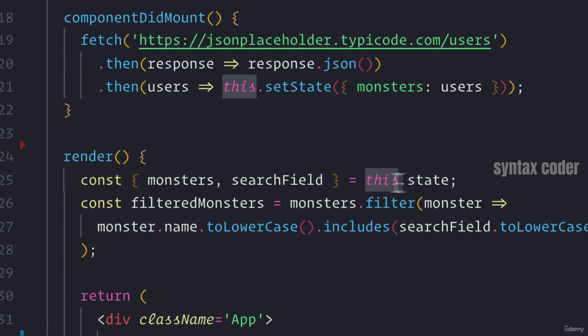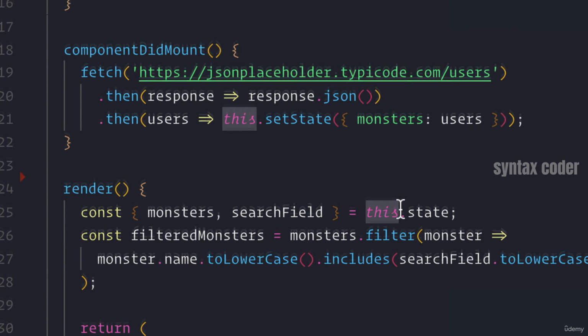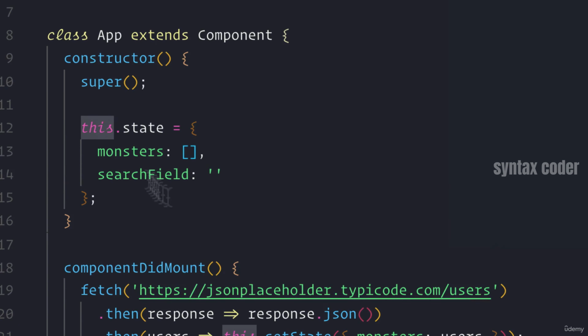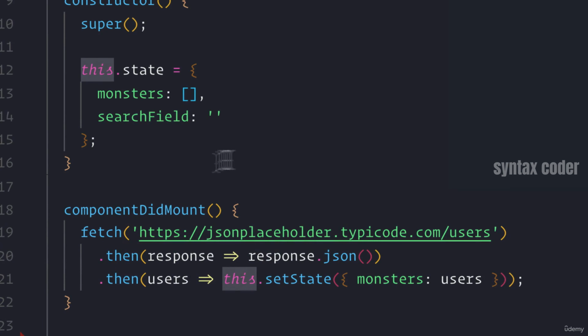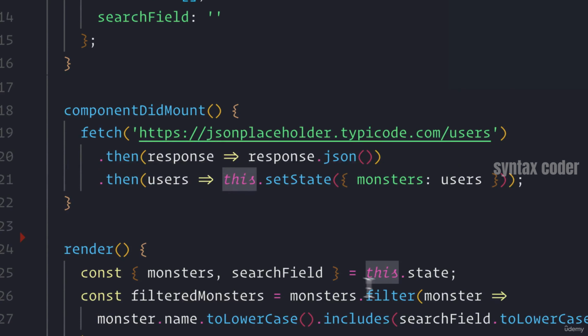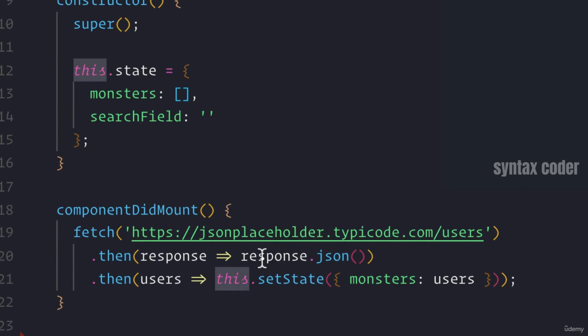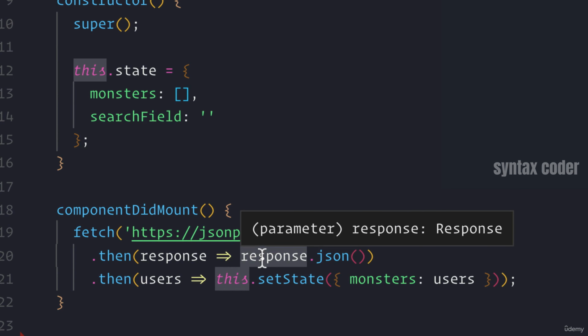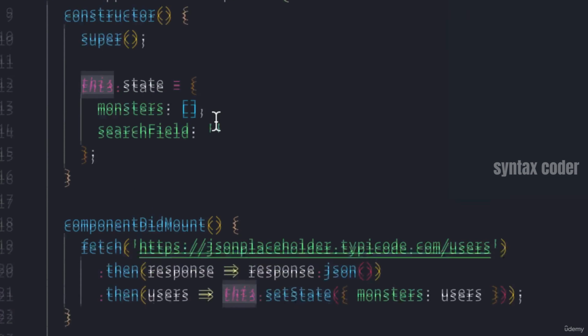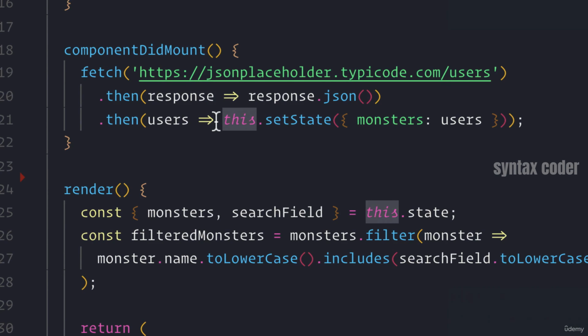Well, when I say this.state, we know that I'm trying to reference the state on our component, right? Our class component. The only reason that JavaScript is able to say, oh, when we're calling this.state, I want the state object on our component is because the this keyword is set to the context of our class component. Now, the weird thing is that in JavaScript, when we write our own class methods, we'll see that the this keyword actually gets bound differently depending on how we write the class method.